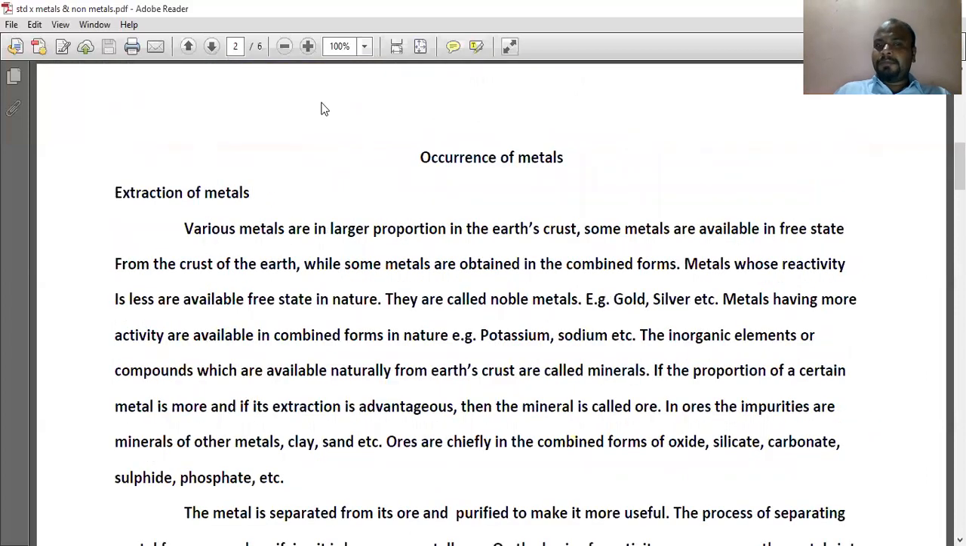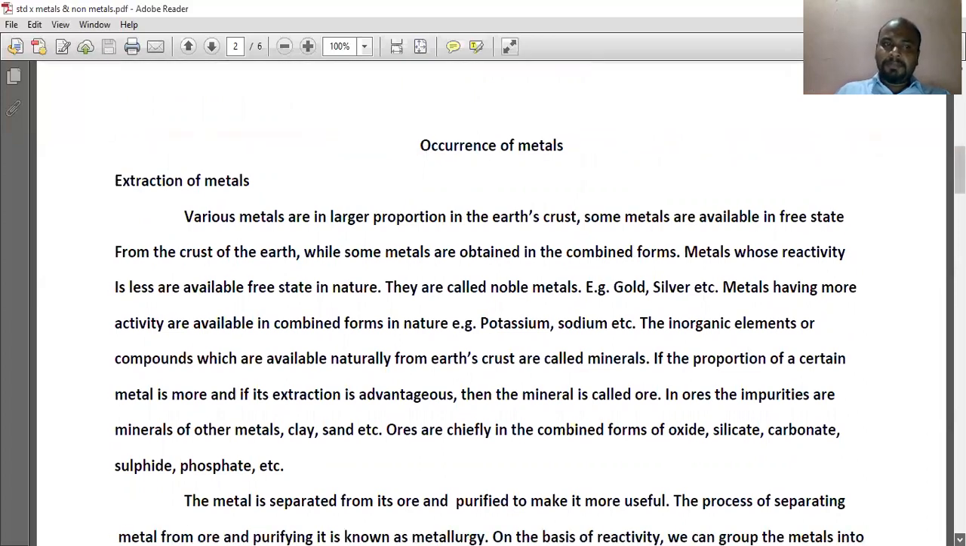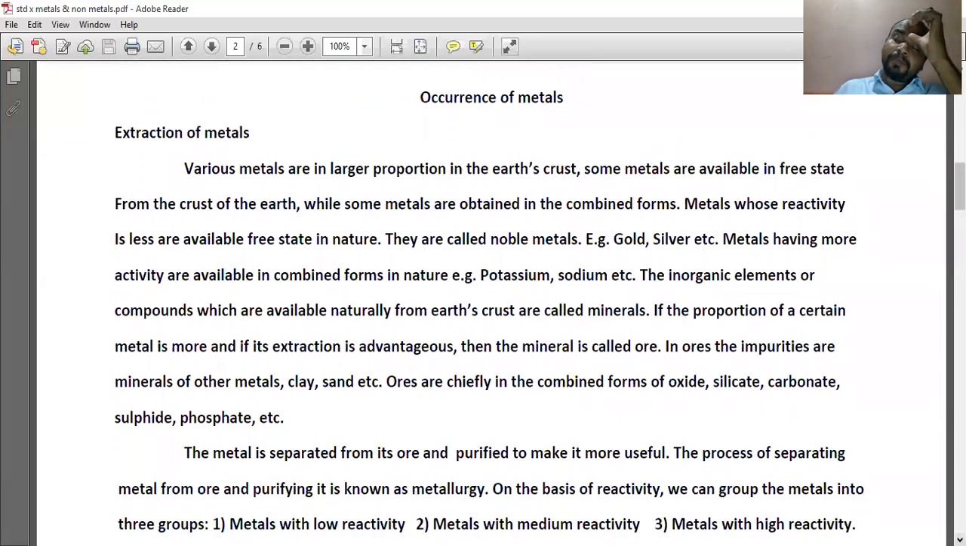Moving on further. Next topic is occurrence of metals. In that, first is extraction of metals. Extraction means how to get this particular thing. So various metals are in larger proportion in the Earth's crust. Some metals are available in free state. Free state means free form from the crust of the Earth, while some metals are obtained in the combined forms.